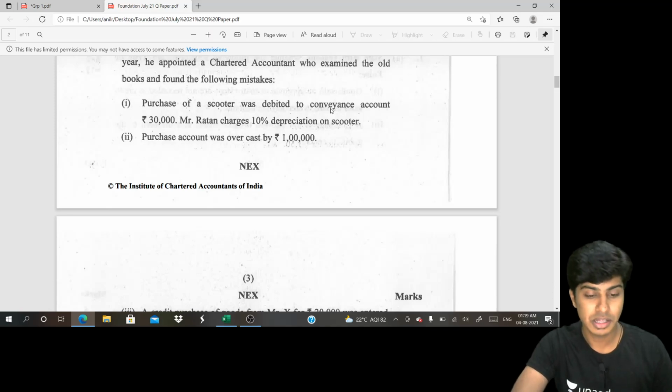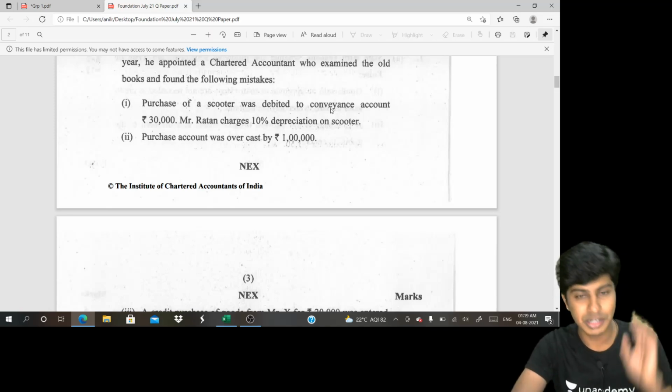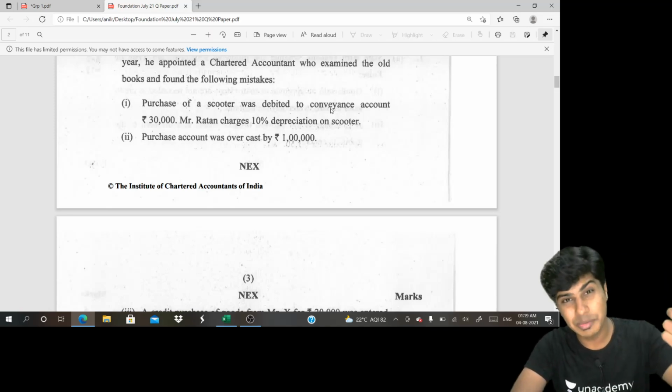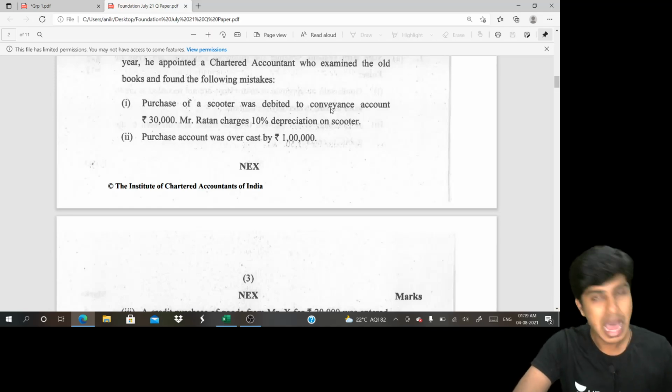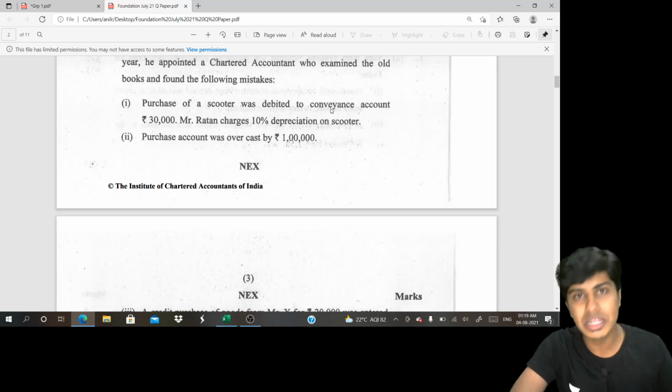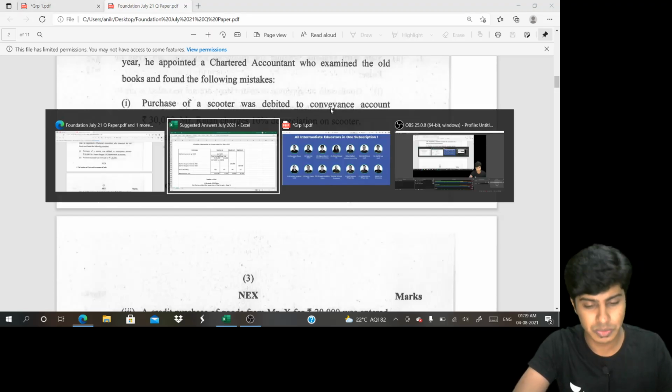So principal error. So scooter was not debited. Debit it now. Conveyance was wrongly debited. You would have to credit it now. The rectification entry should be scooter to conveyance. However, conveyance account being a nominal account of previous year, we cannot be using it in the rectification at stage 3. We'll replace that conveyance account with P&L adjustment account.